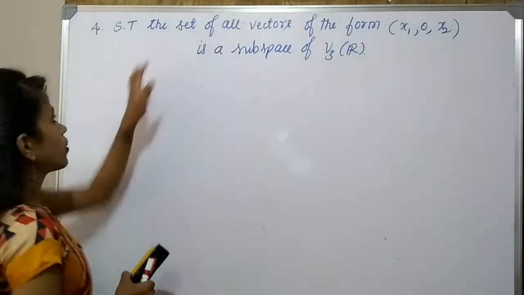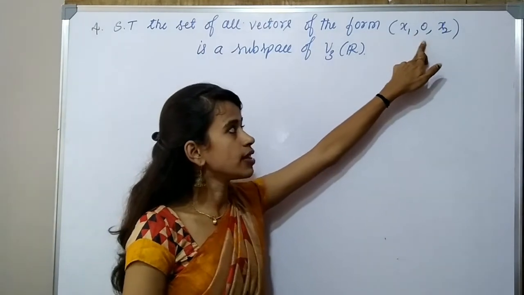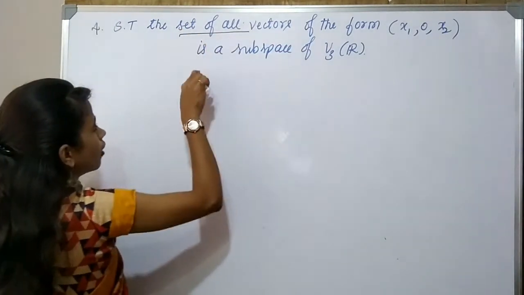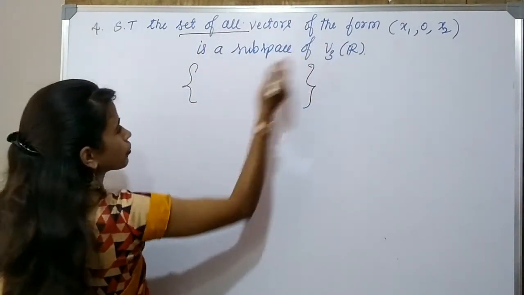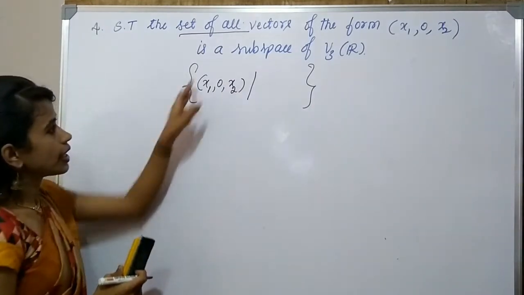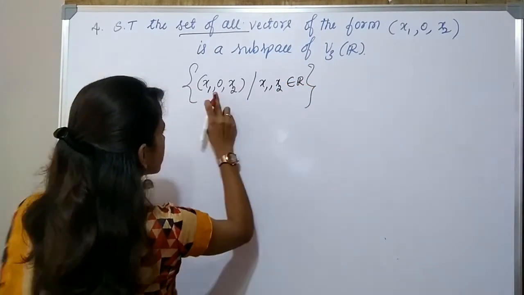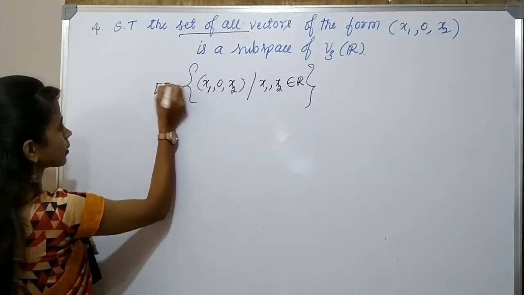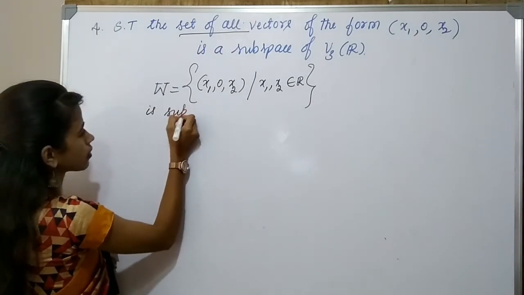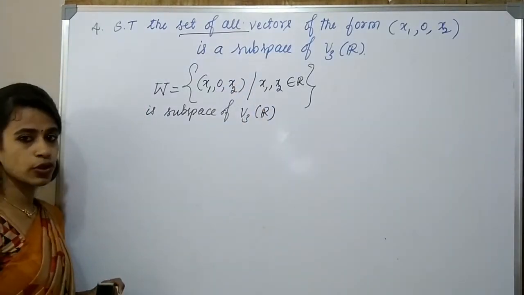Is it clear? So next problem: show that the set of all vectors of the form x1, 0, x2 is a subspace of V3 of R. Here x1, x2 must be in R, and 0 clearly belongs to R. So we have to show that this set of all vectors of the form x1, 0, x2 is a subspace of V3 of R.